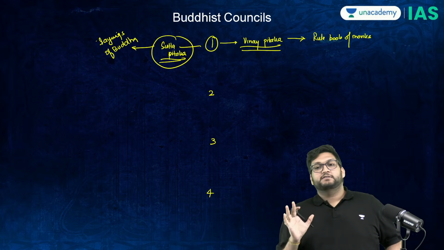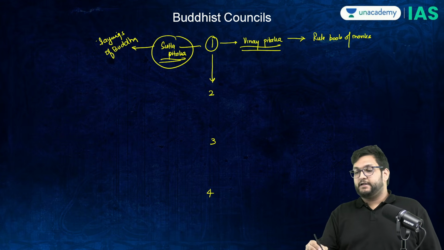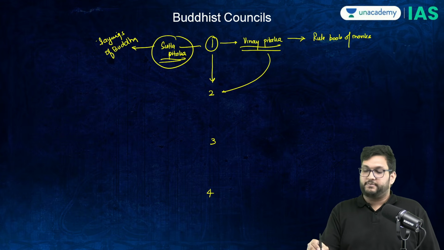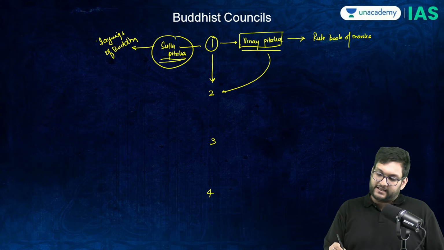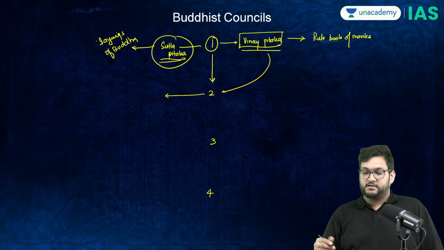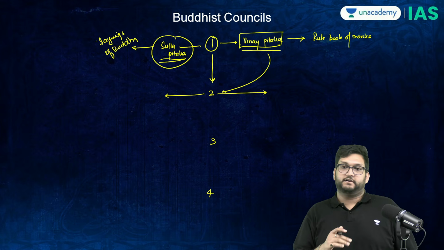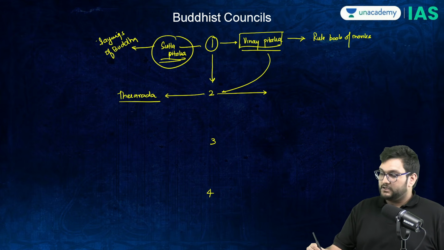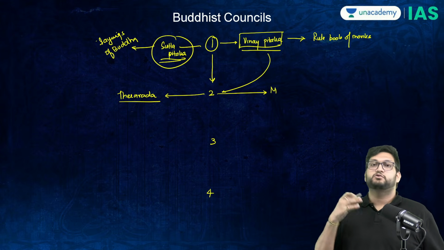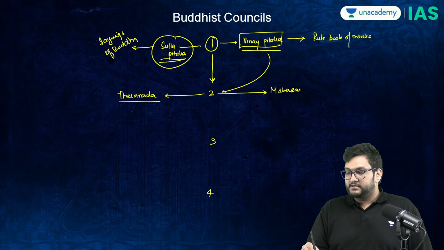Now, in the first Buddhist council, books have been written. In the second Buddhist council, there is a differentiation on Vinay Pitak, meaning there is a disagreement over Vinay Pitak. One group says that Vinay Pitak needs to be changed. One group says that it does not need to change. The group which says it does not need to change is called the Theravada or Theravadin, and the one which says that it needs to change because it is too difficult to follow, it needs to be diluted, is called the Mahasangika.